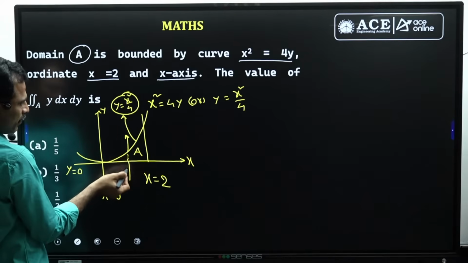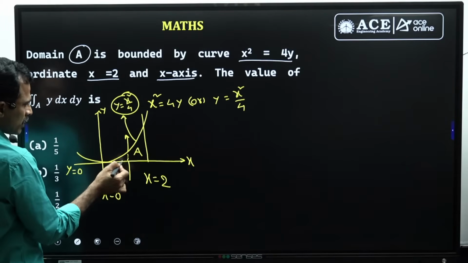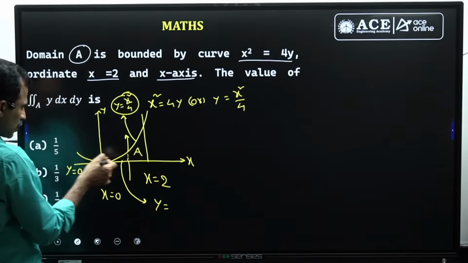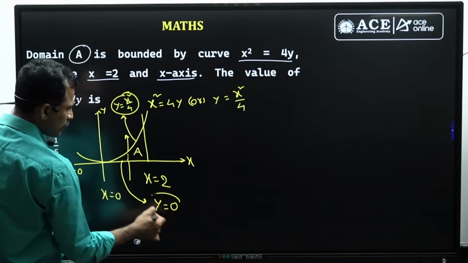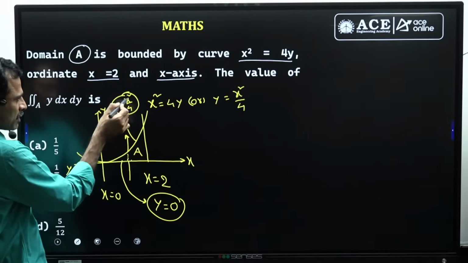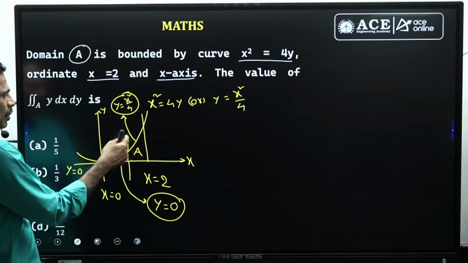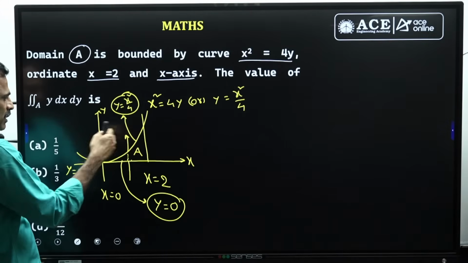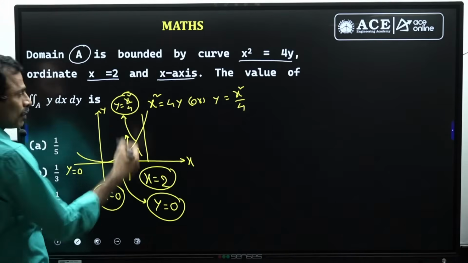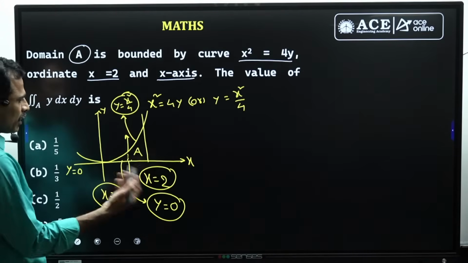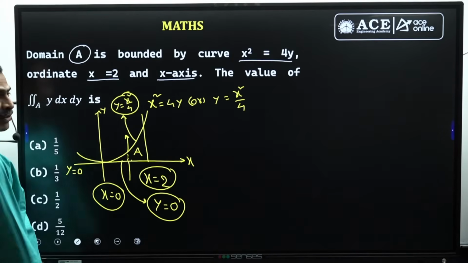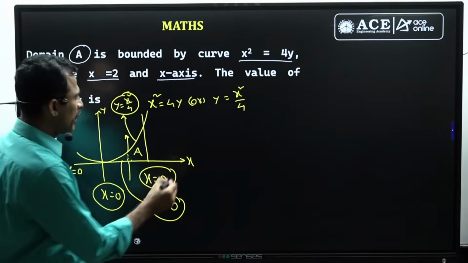The entering curve gives the lower limit of y, and this is given by the equation of the x-axis, y equal to 0. So y will vary from y equal to 0 to y equal to x square by 4. To cover the total region, we draw the lines from 0 to 2. X will vary from 0 to 2, and y will vary from 0 to x square by 4. Now these are the limits: x limits are 0 to 2, y from 0 to x square by 4. With these limits, we evaluate the integral.